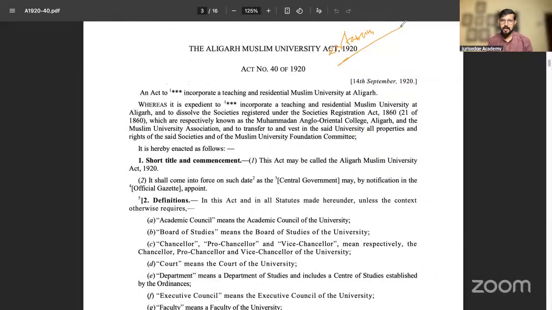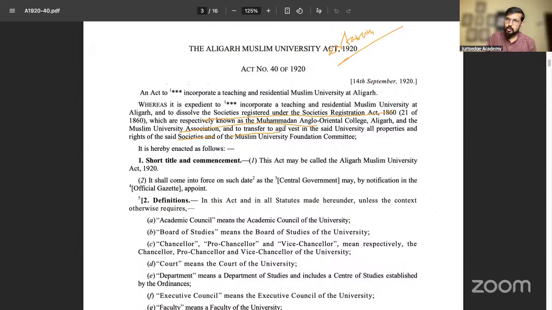Second thing, as per the act, in the preamble, another very important thing is there. It says whatever Sir Syed Ahmad Khan created is to be dissolved by this act, under the Societies Registration Act, respectively known as the Mohammedan Anglo-Oriental College and the Aligarh Muslim University Association, and transferred to the said university. What does it mean?